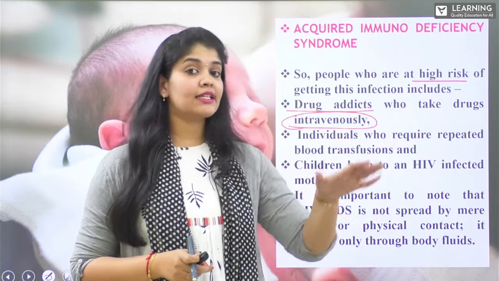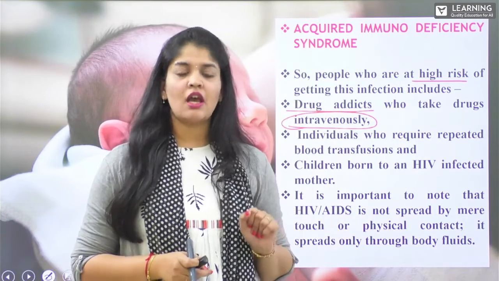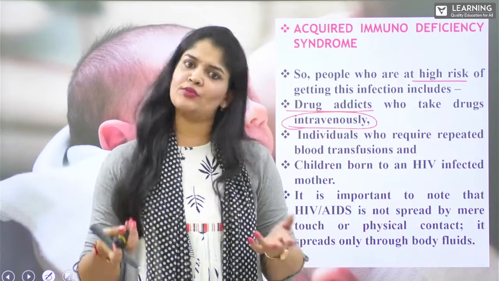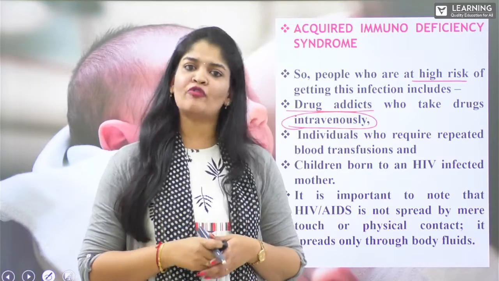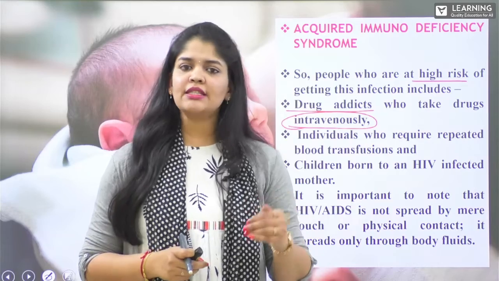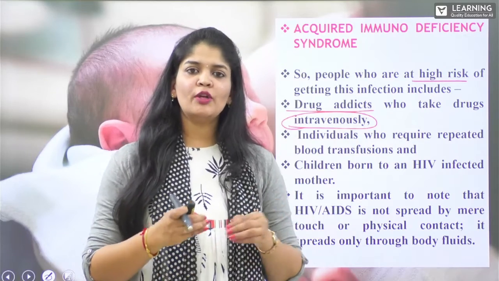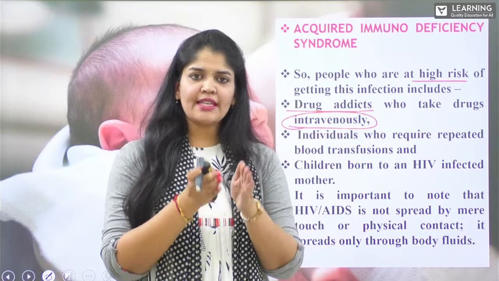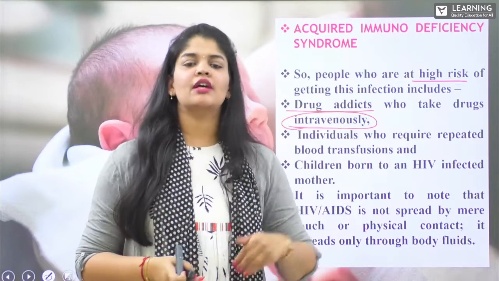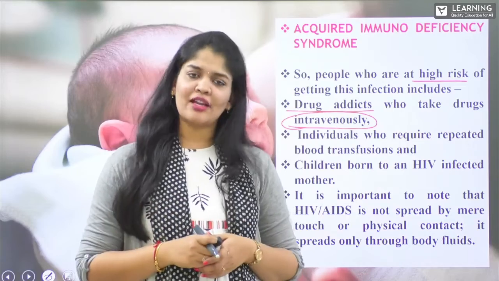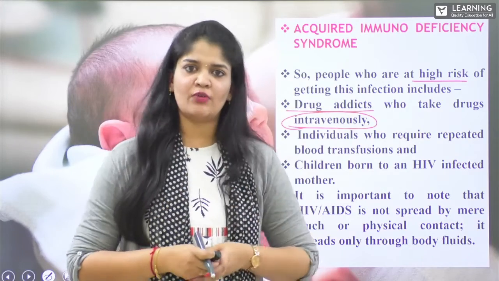If there is a decrease in the number of these T4 cells, or a decrease in the number of macrophages, which act as phagocytes, we already discussed the mechanism of phagocytosis, right? Once the infection happens, it is going to proliferate its number, destroy the T4 cells, and also use the macrophages as factories to produce more and more HIV viruses.